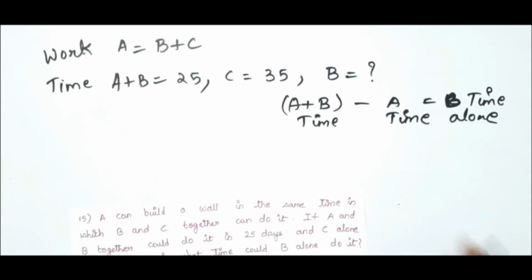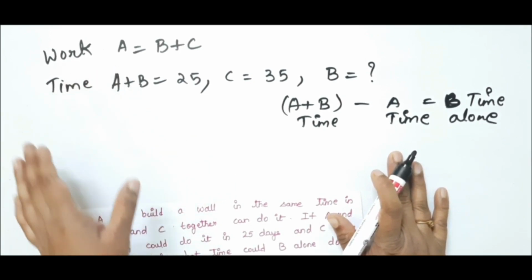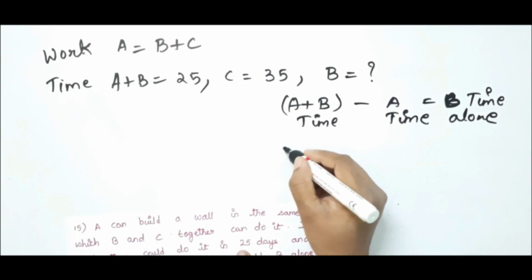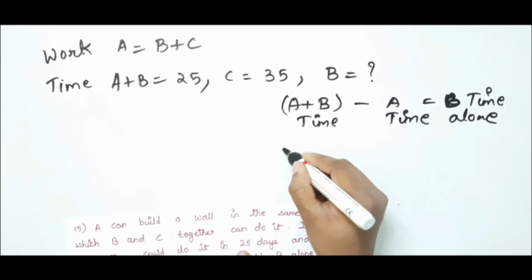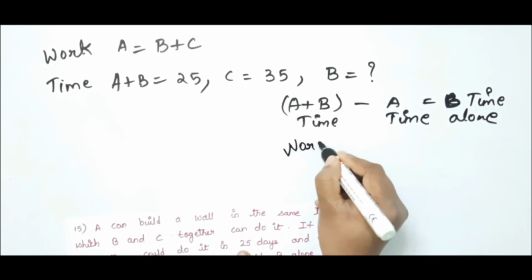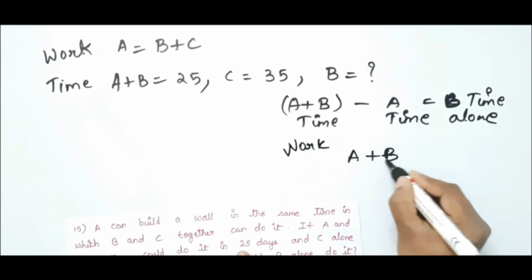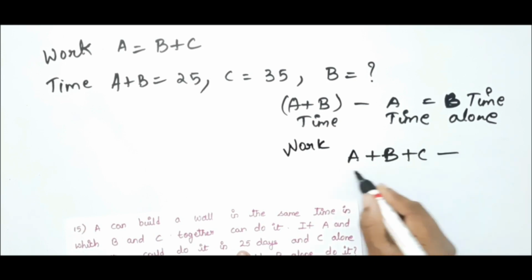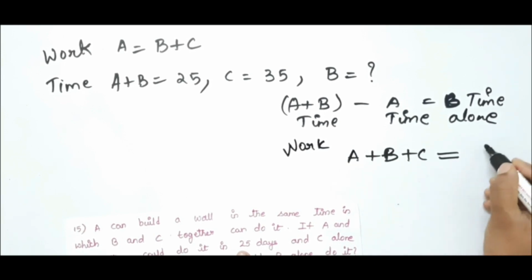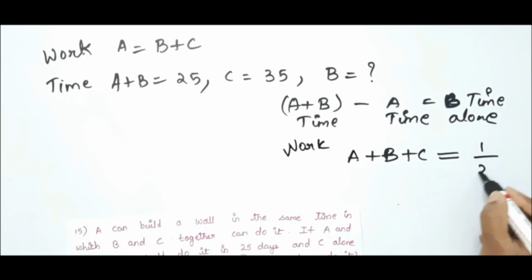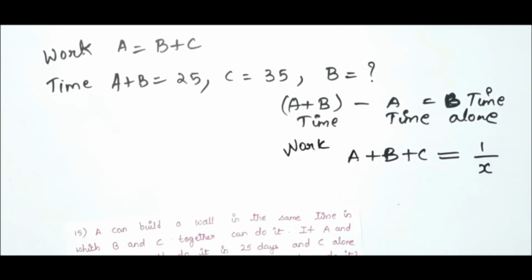But how will we get A time? He has given the relation between the work of A and B and C. So let us take the work done by A plus B plus C. Let us think they have completed the work in X days.